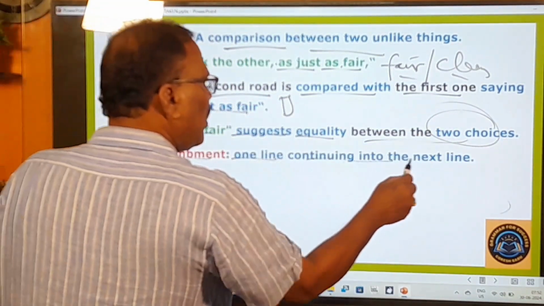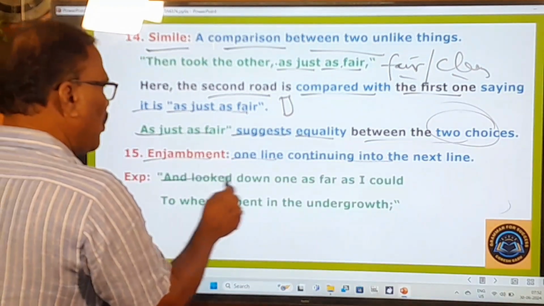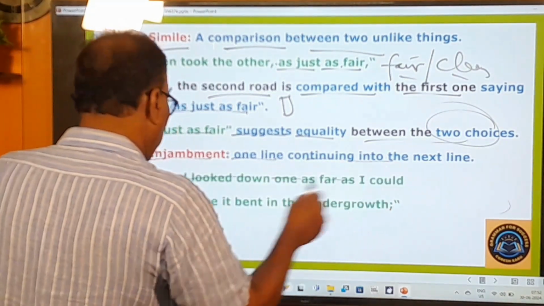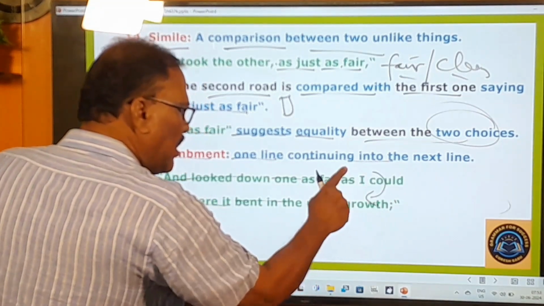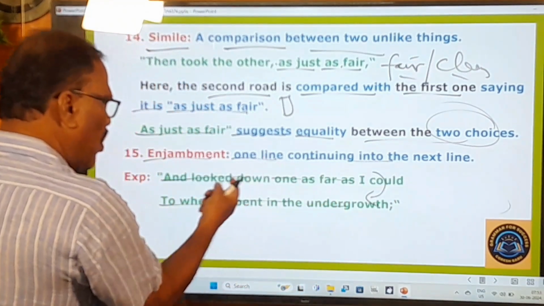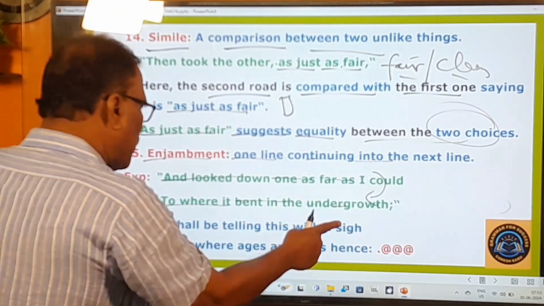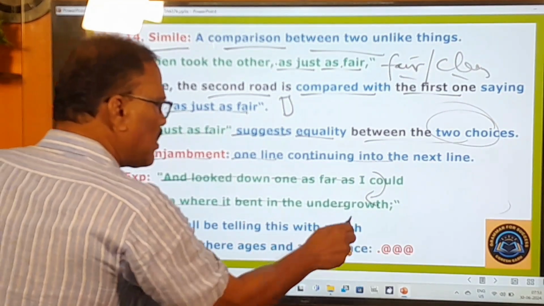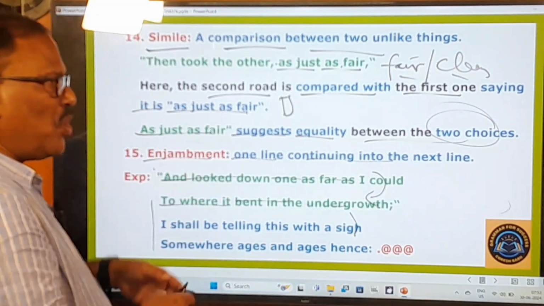One line continuing into the next line, that's called enjambment. And here, and look down one as far as I could to where it bent in the undergrowth. This line is continuing into this line. This line is flowing into this line. This is called enjambment. And one more example is given. I shall be telling this with a sigh, somewhere ages and ages hence. So in this way, these are the two examples for enjambment.